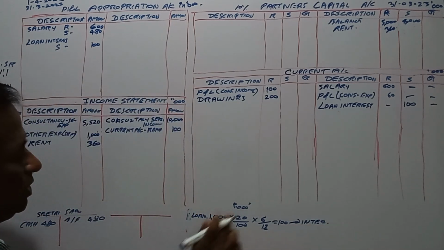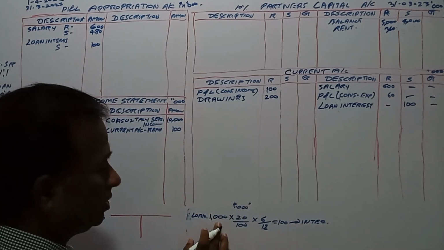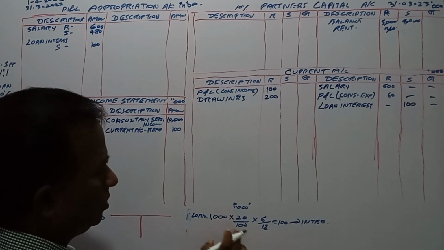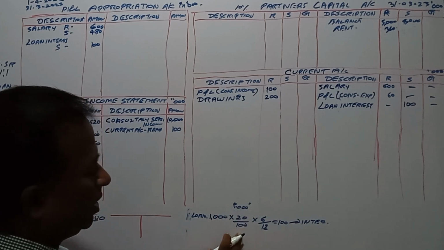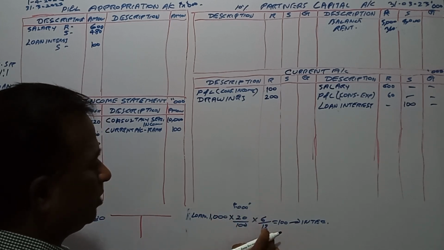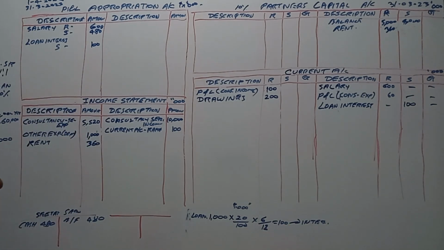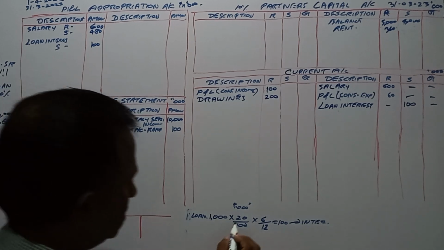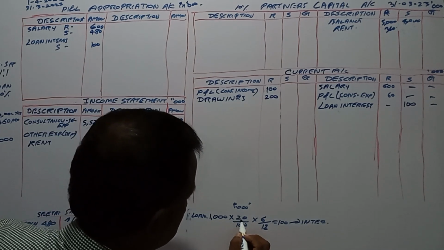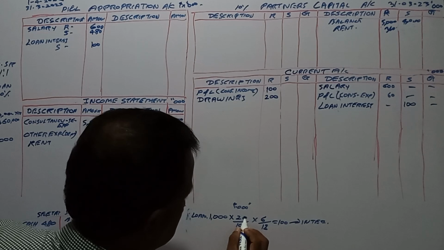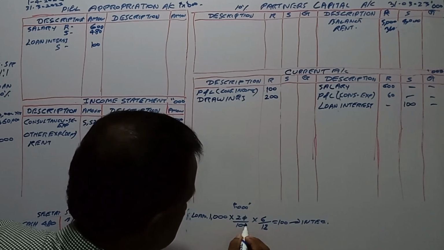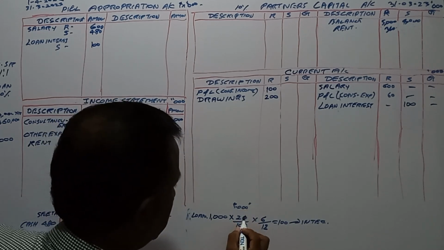This is 1000 in thousands, right? 1000 in thousands means thousands into 20% divided by 100, 6 months divided by 12 months, then you will get 100, right? Understand? You can do the calculations.